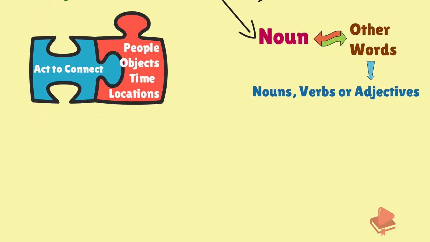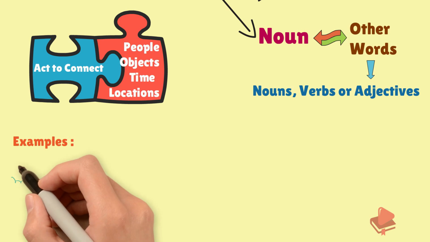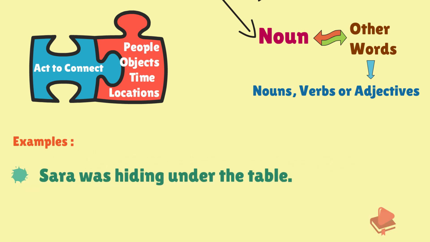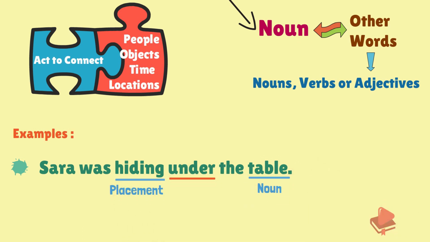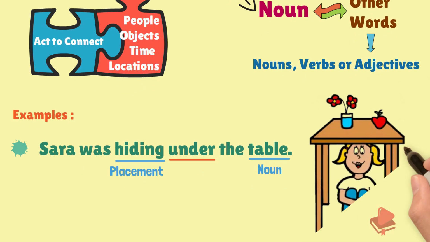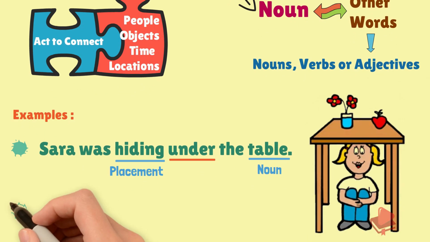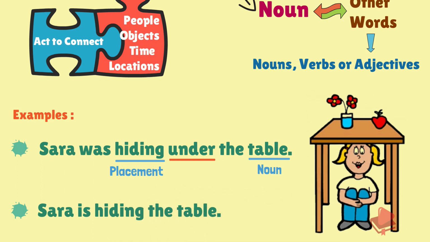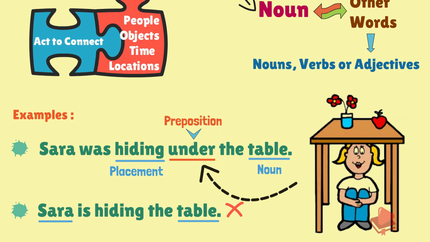Let's understand them with some examples. Sarah was hiding under the table. Here, under is used to link the table, which is a noun, and hiding is a placement of Sarah. So if we don't use under and write the same sentence, it would be Sarah is hiding the table. We are not able to get what is the relationship between hiding of Sarah and the table. But by using the word under, we confirm that Sarah is hiding under the table. Hence, under is a preposition here.